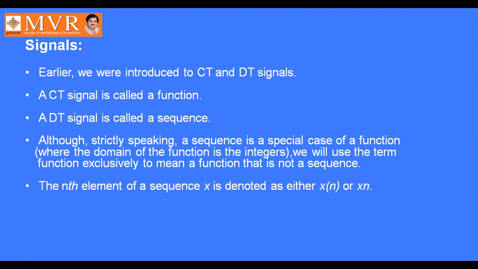Although strictly speaking, a sequence is a special case of a function, where the domain of the function is the integers. Sequence means discrete time signal. We will use the term function exclusively to mean a function that is not a sequence. So a sequence is nothing but a special case of a function, but a function is not a sequence.